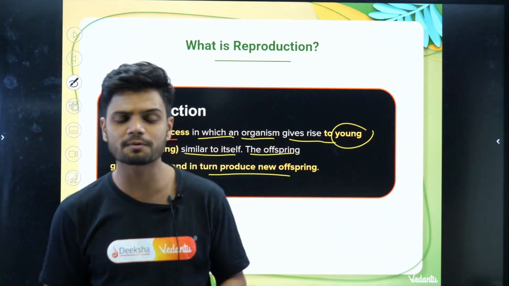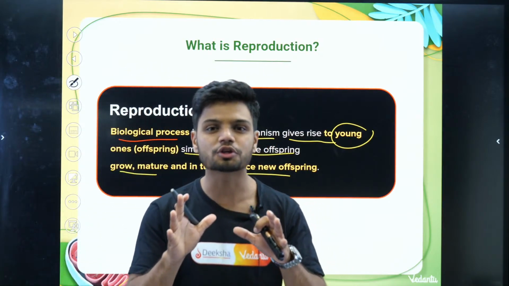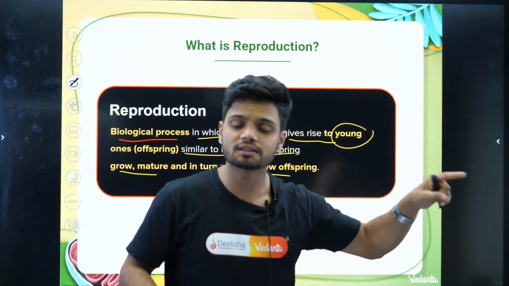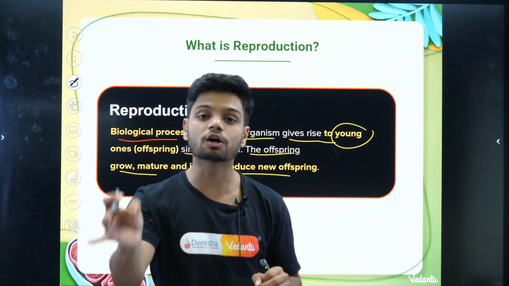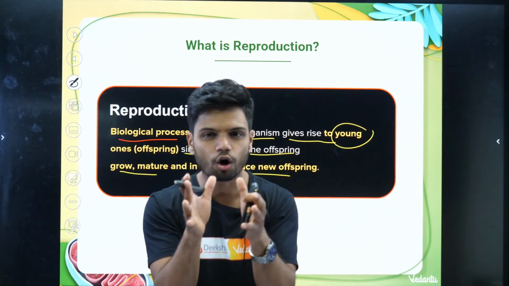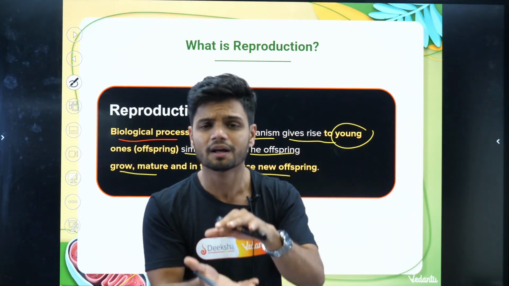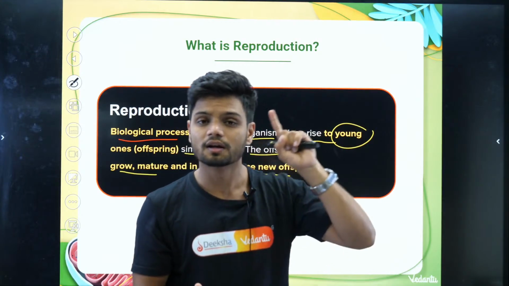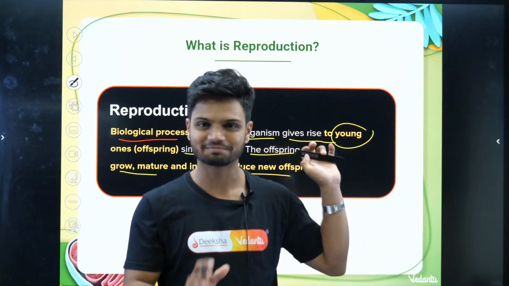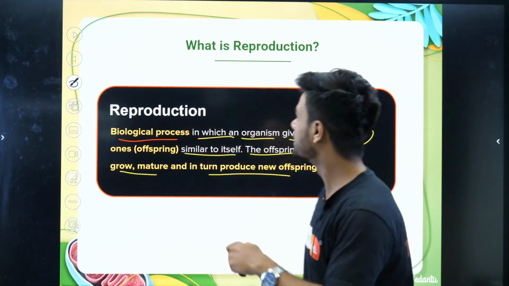So reproduction is a biological process in which an organism gives birth to a young one, and that young one is similar to the parent. The young one, the offspring, the cute small baby, the small cat or kitten, is identical or similar to the parent. Okay, that is the definition of reproduction.